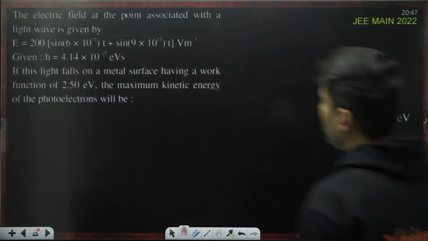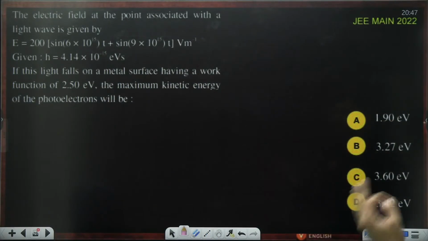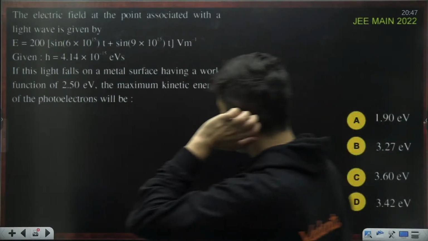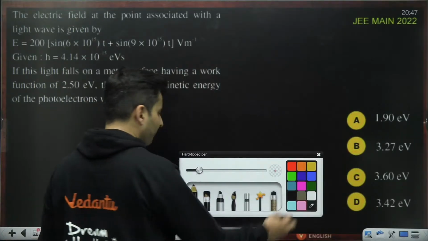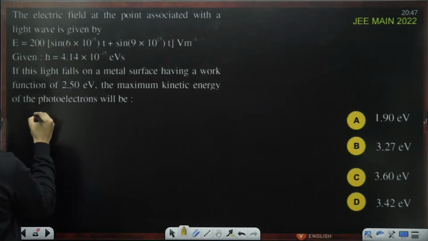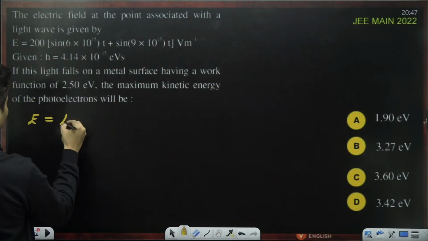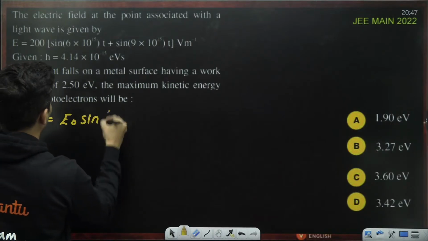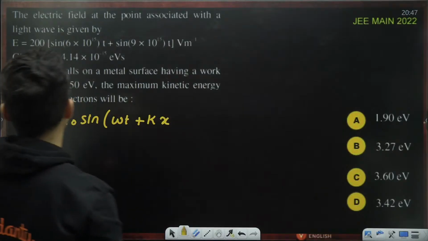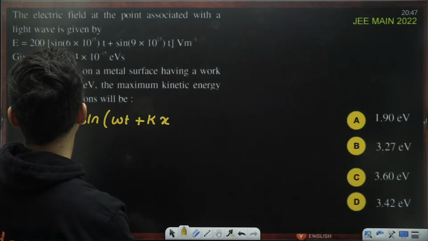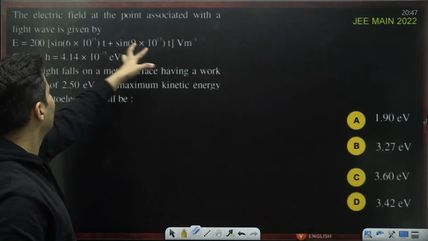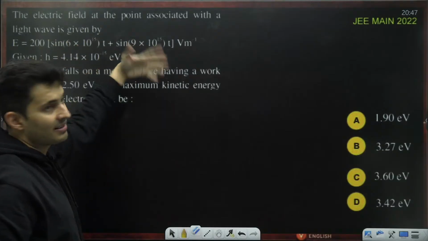Moving on to the next one. Electric field is given as a wave equation. The h value is given. Light is falling on this surface. The maximum energy is. Now, don't get scared looking at this wave equation. Any wave equation, when it is written in this form, is always an electric field E naught times sine of omega t plus kx. Oh, sorry, there are two waves here. One is this and one is this. So sine C and sine D are there.